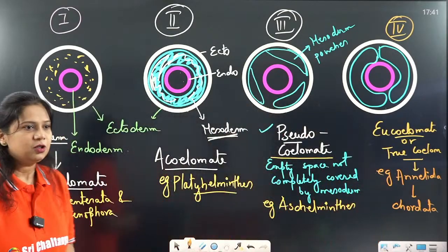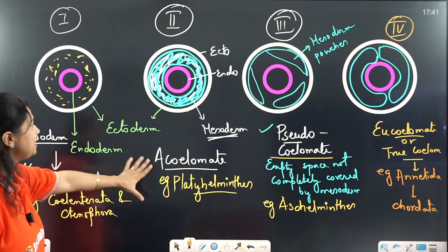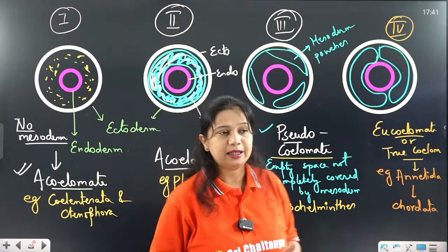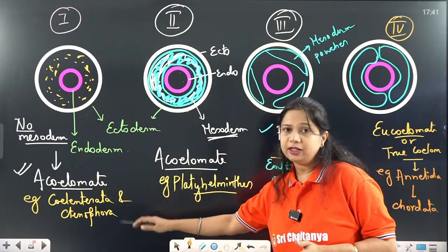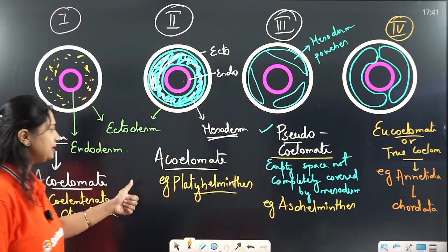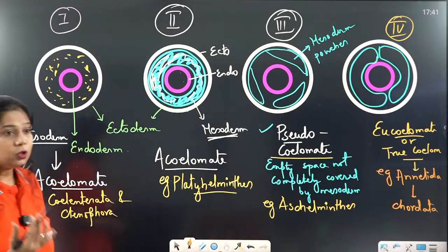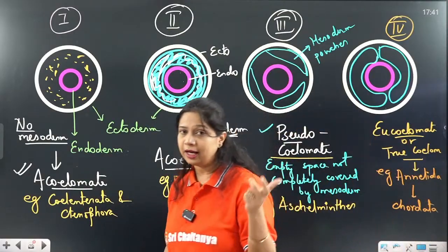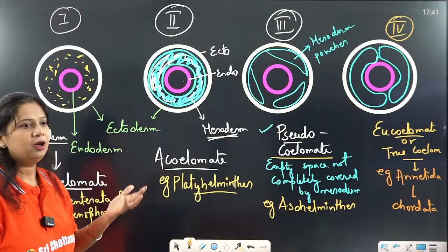Okay, so this is acoelomate. Both of them are acoelomate, as we have seen in case of Coelenterata, Ctenophora and Platyhelminths. Pseudocoelomate, it is the Aschelminthes. True coelomate, it is the Annelida, Arthropoda, Mollusca, Echinodermata, Hemichordata and Chordata.